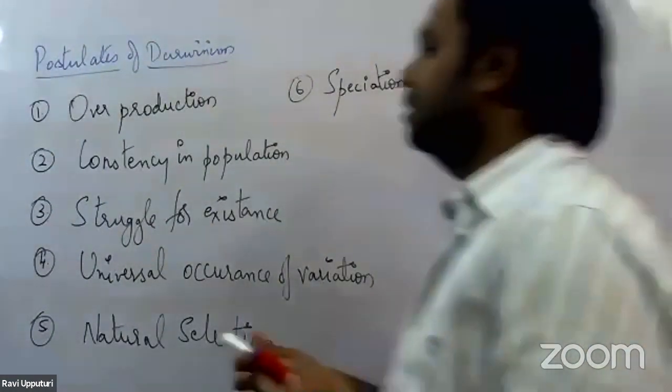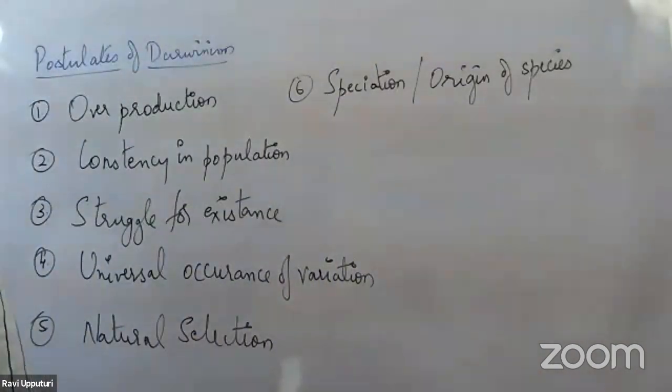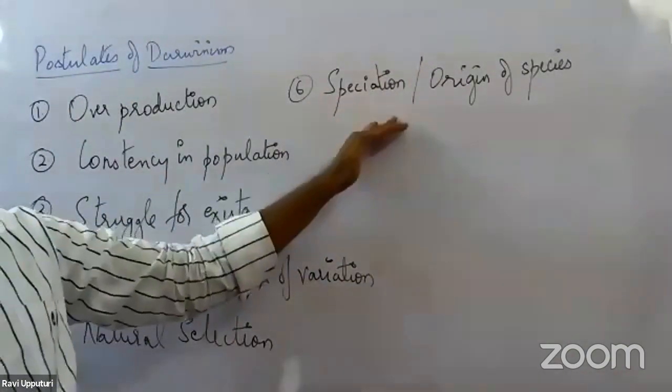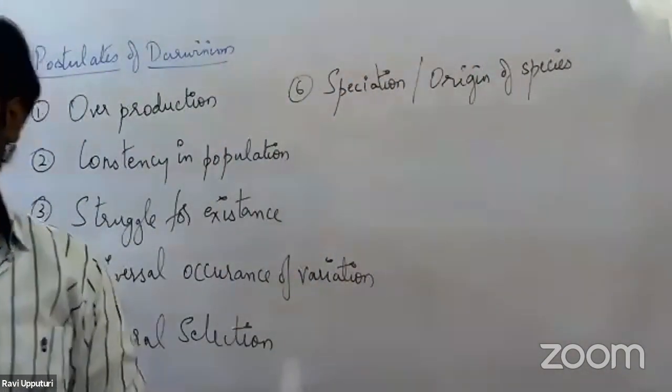So these are the six postulates, or principles, given by Darwin. The first one, overproduction. Second, constancy in population. Third, struggle for existence. Fourth, universal occurrence of variations. Fifth, natural selection, and sixth, speciation as well as origin of species.